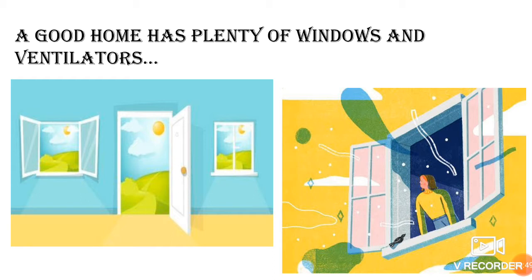A good home should have plenty of windows and ventilators. Why, children? Because they let in the fresh air and sunlight, and let out stale air. Do you know what is stale air? Stale air means the bad air, the impure air. And it is very important.